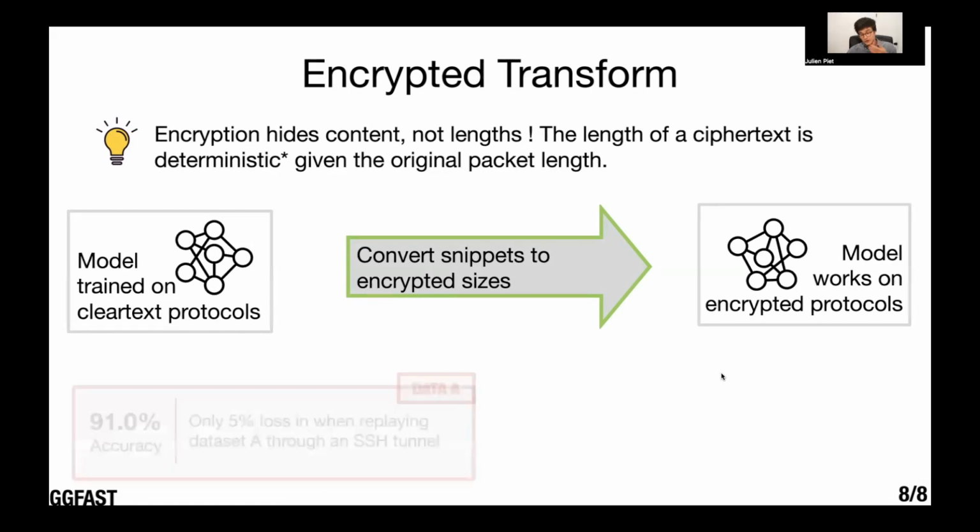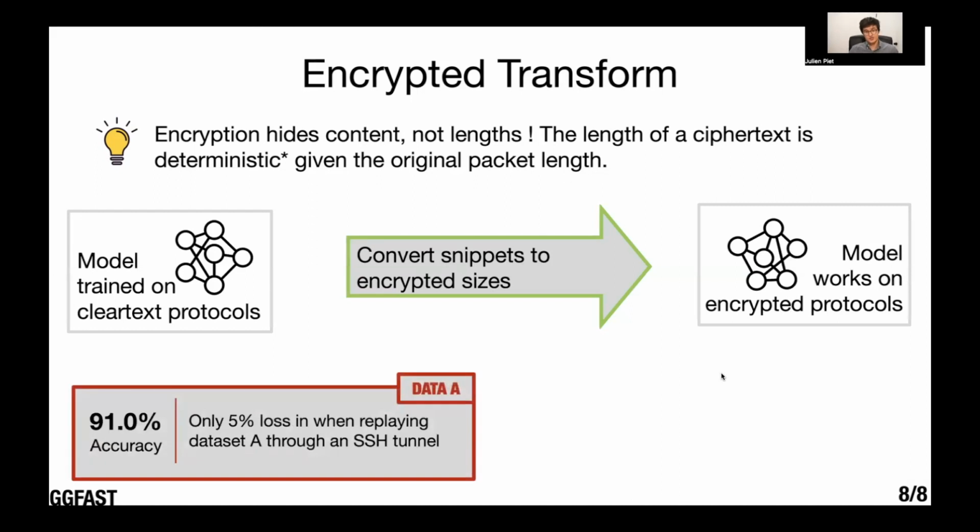And when we tried to do this, we have a first experiment where we took dataset A and replayed it over an SSH tunnel, keeping the 14 unique protocols. And we only see a 5% loss in accuracy, even though we've never trained on any of these encrypted protocols.